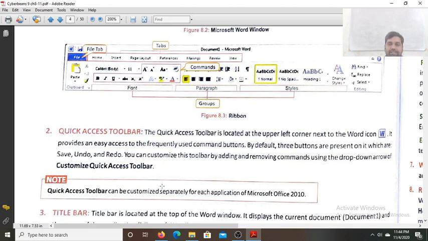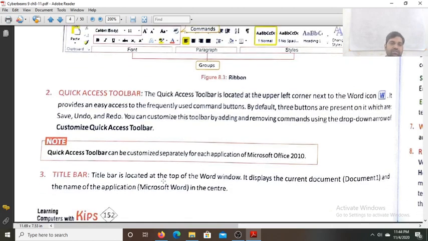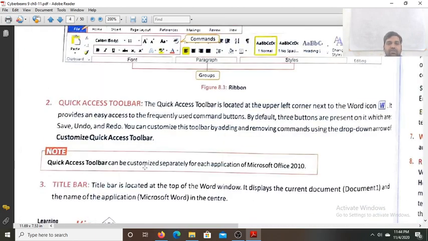You can customize the toolbar by adding and removing commands using the drop down arrow of the customize quick access toolbar. Here you can add commands to the quick access toolbar, and you can also remove any command from it. The quick access toolbar can be customized separately for each application of Microsoft Office 2010. Now see the title bar. The title bar is located at the top of the Word window, and it displays the current document and the name of the application in the center.